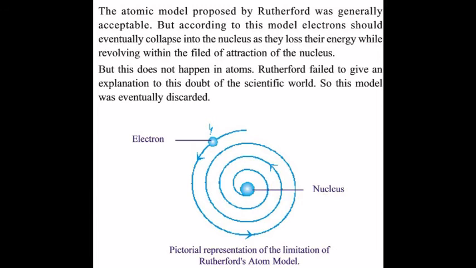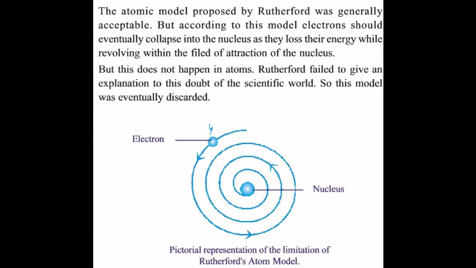In this case, when electrons revolve around the nucleus, according to the Rutherford model, they can lose energy. Electromagnetic theory says that when a charged particle revolves around any path, it emits radiation or loses its energy.